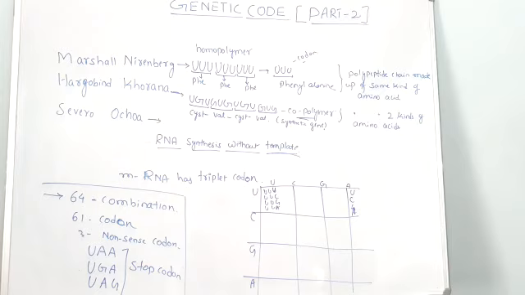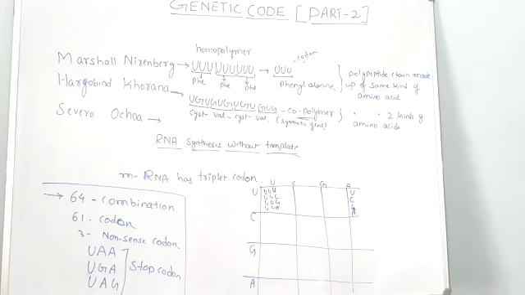I have not written this on the board, so go through the reader, where it is given. By taking this enzyme, he synthesized the RNA without a template.